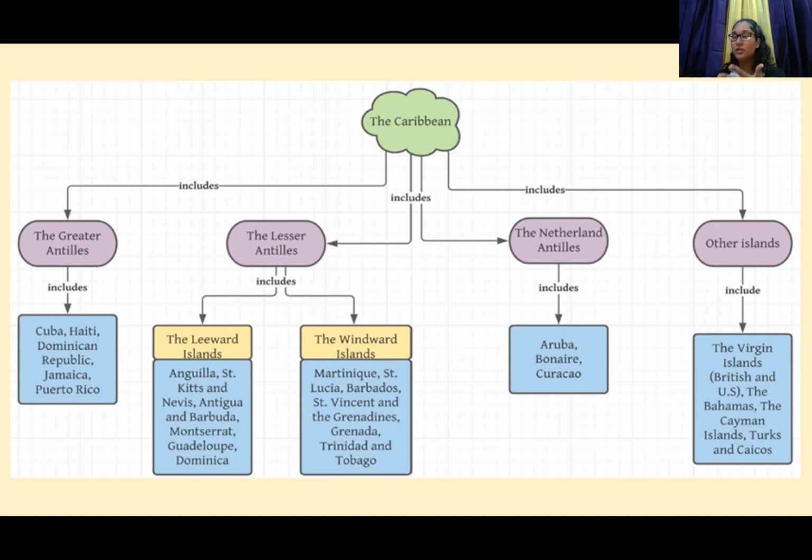So by that you could remember, since we are at the bottom, close to Venezuela, South America, that the bottom islands are the Windward Islands and the top are Leeward Islands. From Anguilla to Dominica, Leeward Islands, from Martinique to Trinidad and Tobago, Windward Islands. Good? You all good? Very, very good. I'm so proud of you all. Nice.